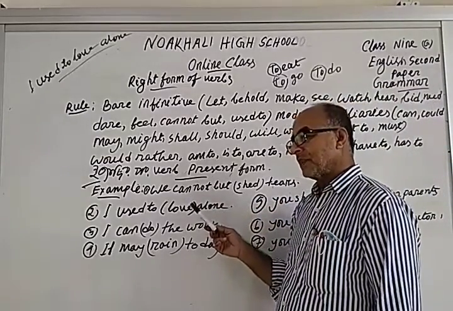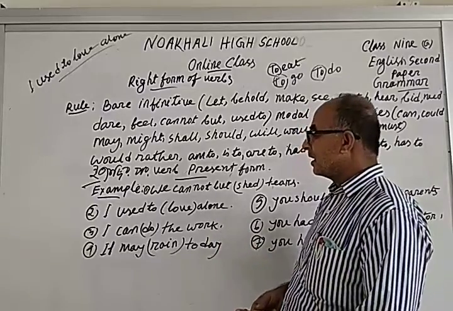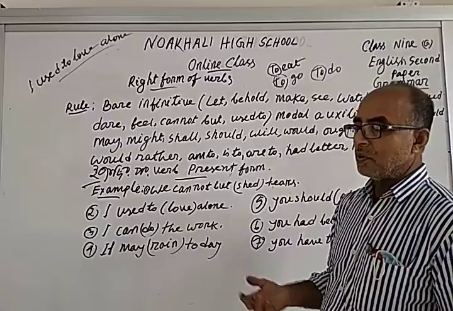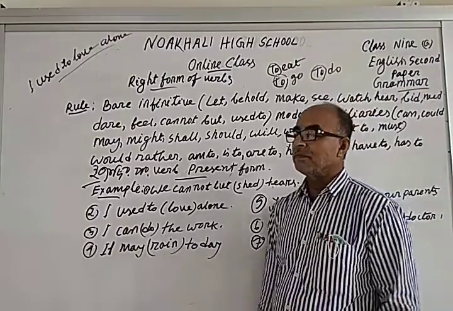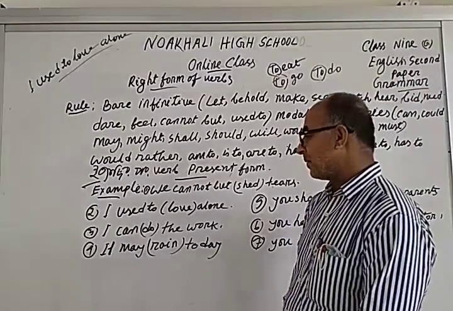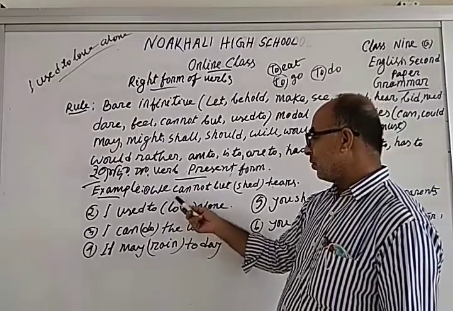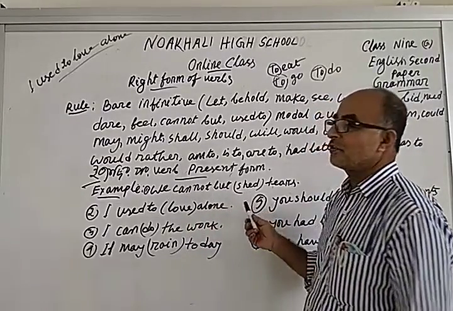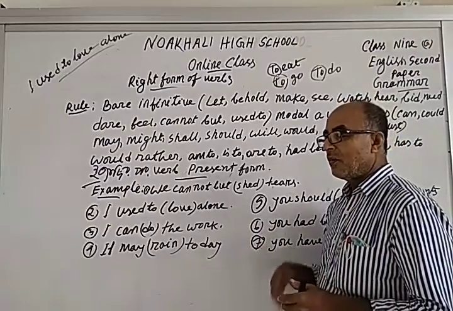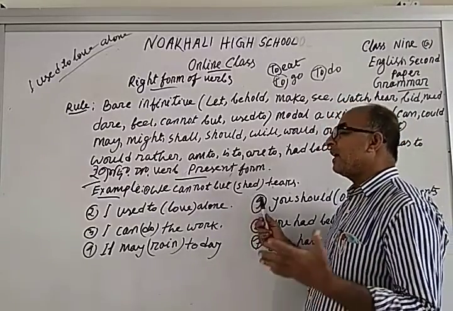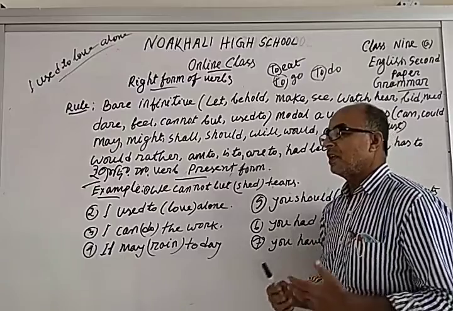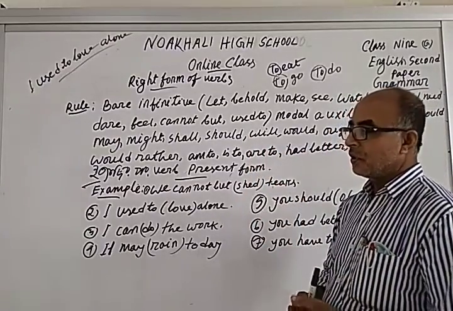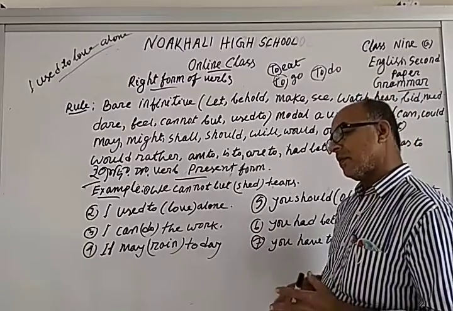After these words, the verb will always be in the present form. For example, with cannot but and should there is no change. We omit only the bracket. If you understand this rule, you will always get it right.